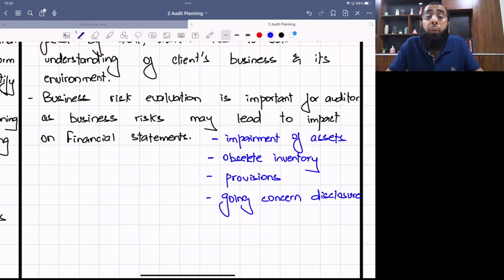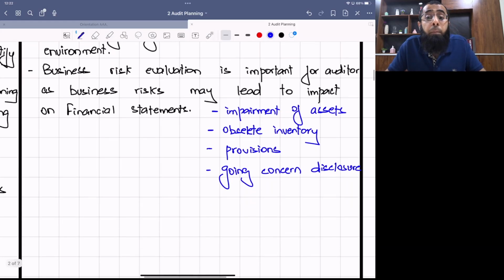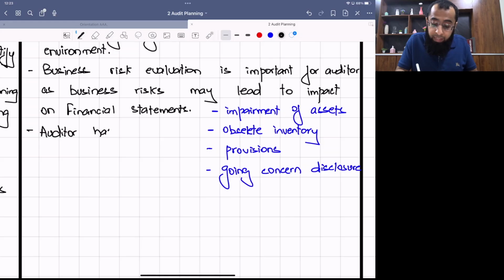So it is important for the auditor to evaluate these business risks, as they can lead to impact on the financial statements. Okay. Now see, within the business risk also, the auditor has to make sure that he looks at the significant business risk. See, there can be business risks which are very small risk. Auditors have to keep focus on significant business risk more.